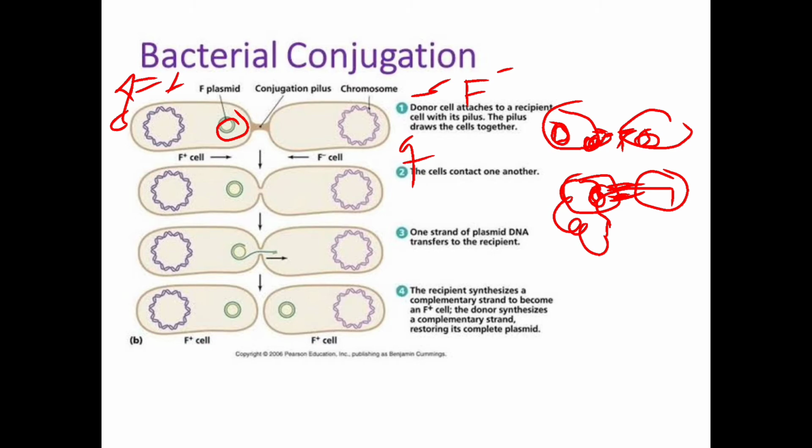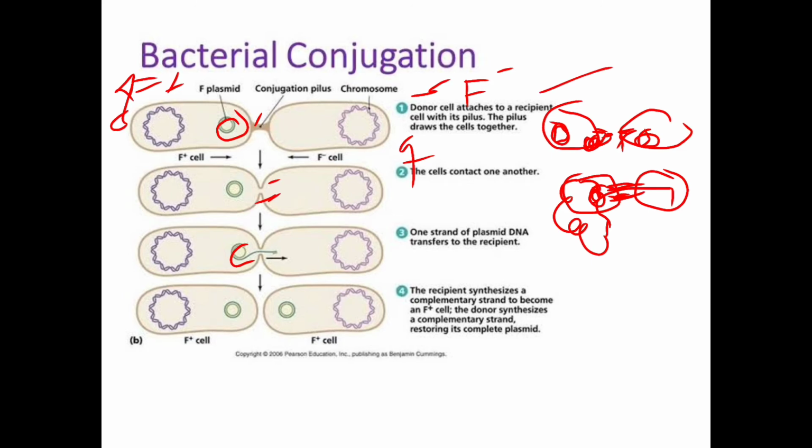See, first they interact and form the conjugation tube. Here the unwinding of the DNA takes place where the F factor is attached, that is the episome is present, and it starts to transfer to the recipient cell where the F factor is absent.